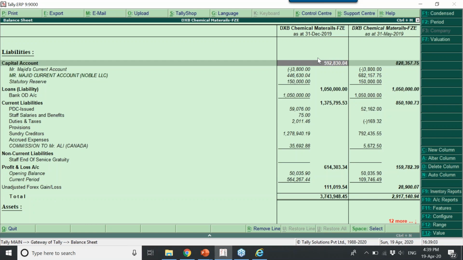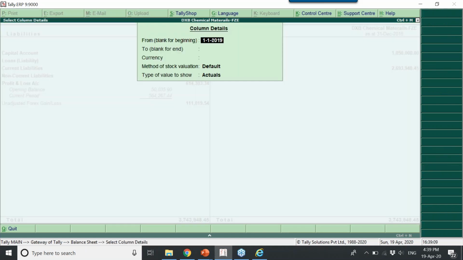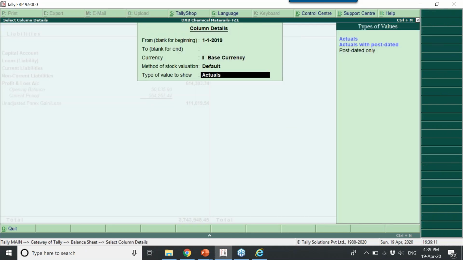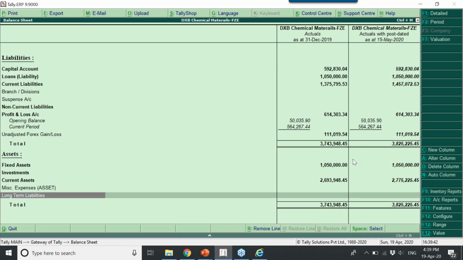And not only that, when you are in a balance sheet, another option is, when you click on Alt C, type of value to show. It has one more called actual with post dated. You might have received a few PDC cheques from your customers and you also might have issued PDC cheques to your suppliers. Considering that, show me the balance sheet considering future payable and receivable. Then you can see here the final balance is 3743. Here it is 3825.